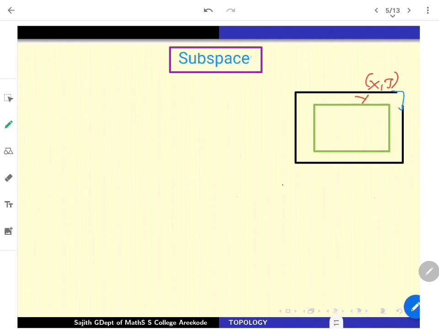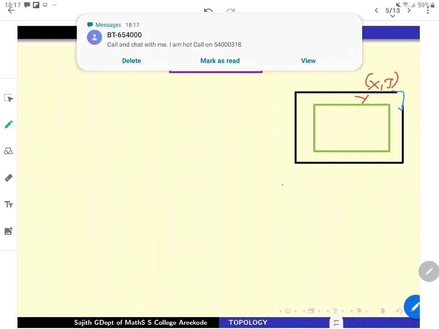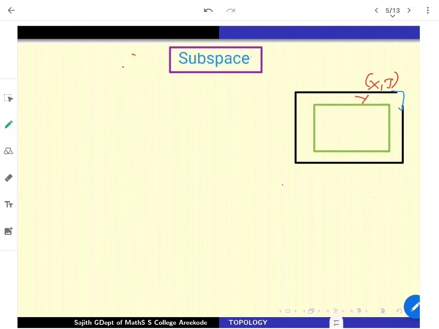Y is a subset of X. I want to topologize Y. I have to give a topology on this Y in such a way that it comes naturally from the open sets of X. So what is the natural topology on Y induced from the topology of X? That is the natural question.